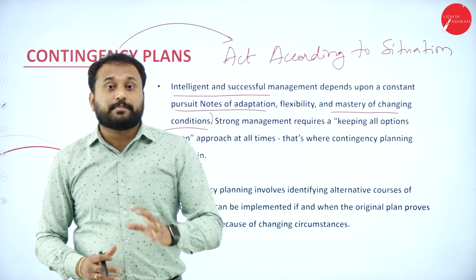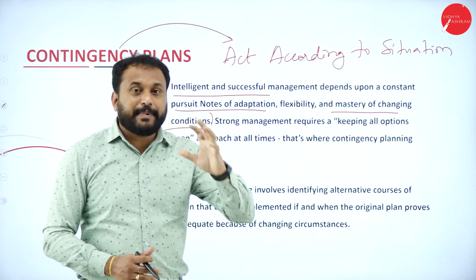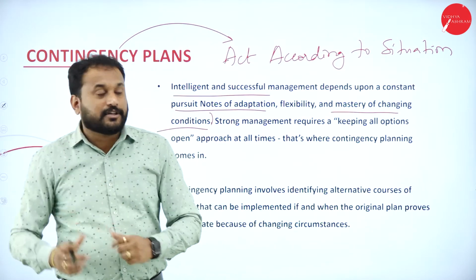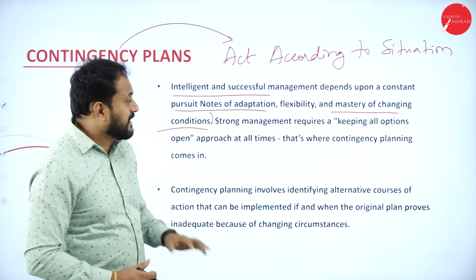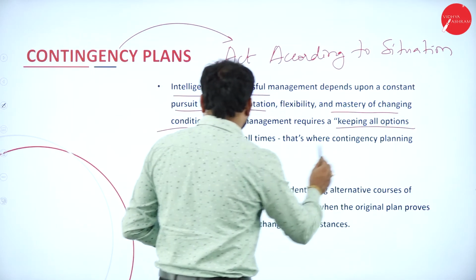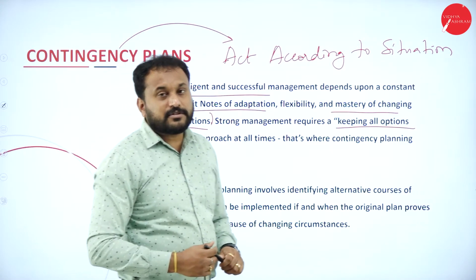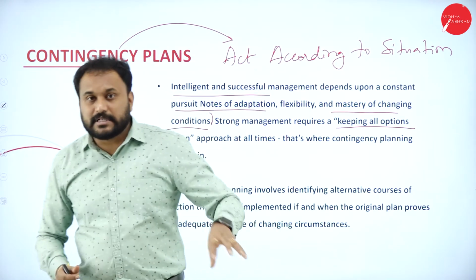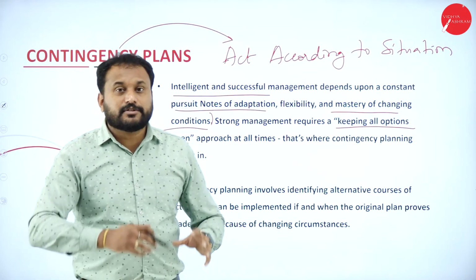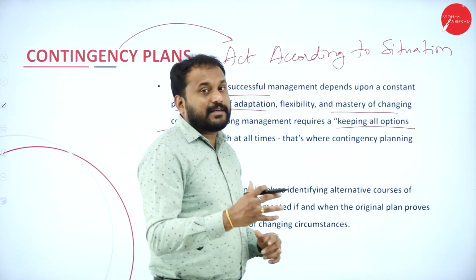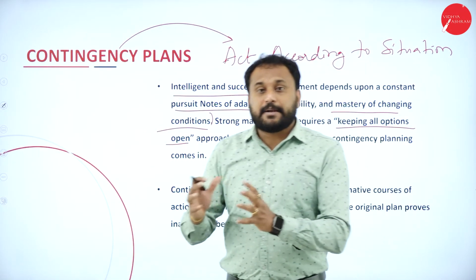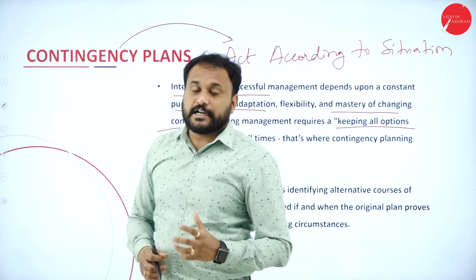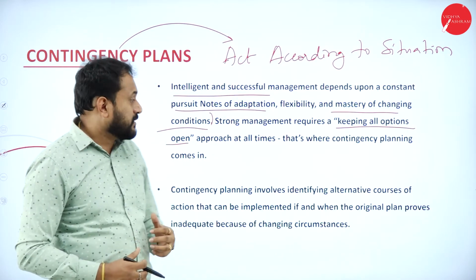So you are supposed to have proper market research, so that you know what you can expect to happen and what you cannot expect to happen. You should always have a calculation of it. Now here, strong management requires keeping all options open. Now I'll tell you what it is, students. The demerit of planning is what? All plans will not lead to success. But for that, you should always go with one motto: predict and prevent. Predict for the best, prepare for the worst. That is the contingency plan's motto.